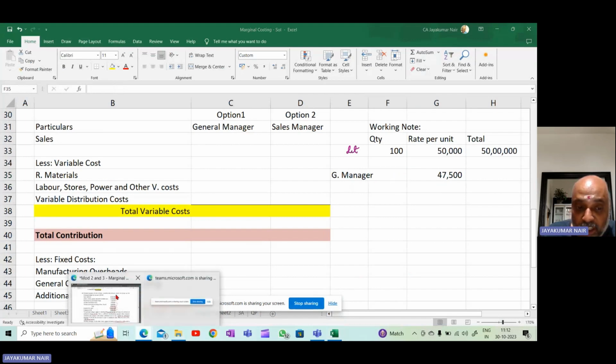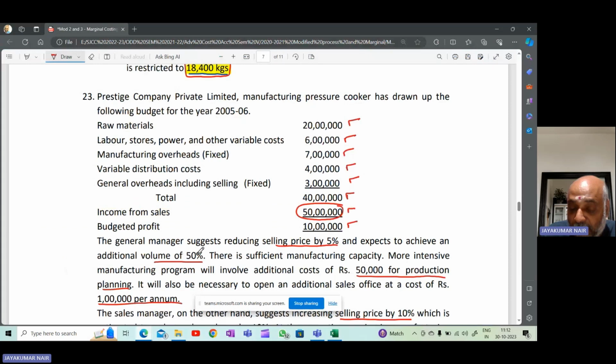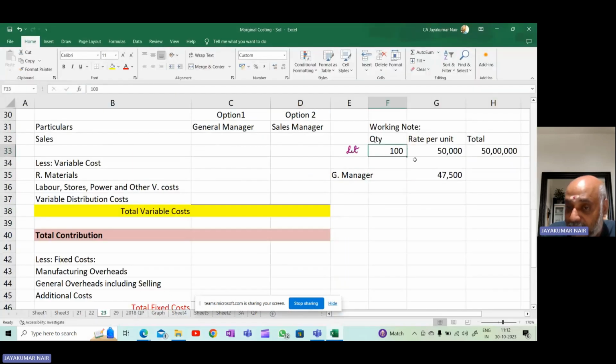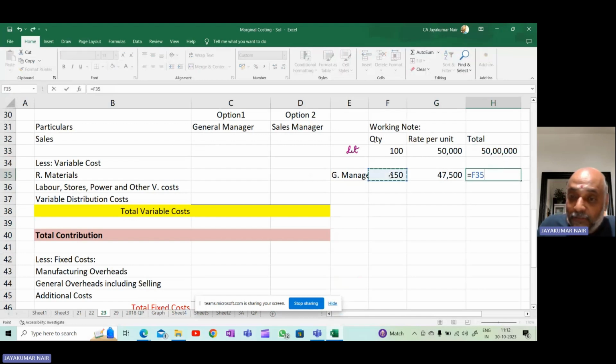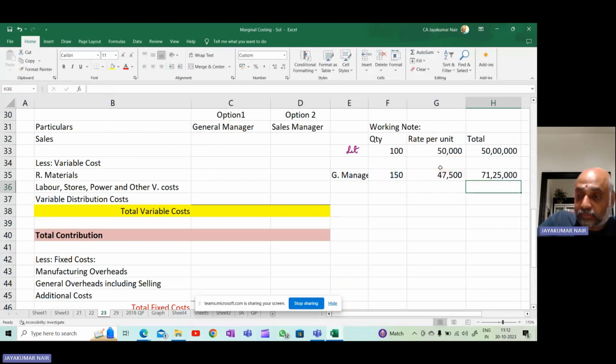They say the sales volume will go up by 50%. So 100 plus 50% will be 150. Since the selling price has fallen, the demand for the product goes up. Therefore, what is your total sales? Total sales will be 150 into 47,500, so the total sales will be 71 lakh 25,000.